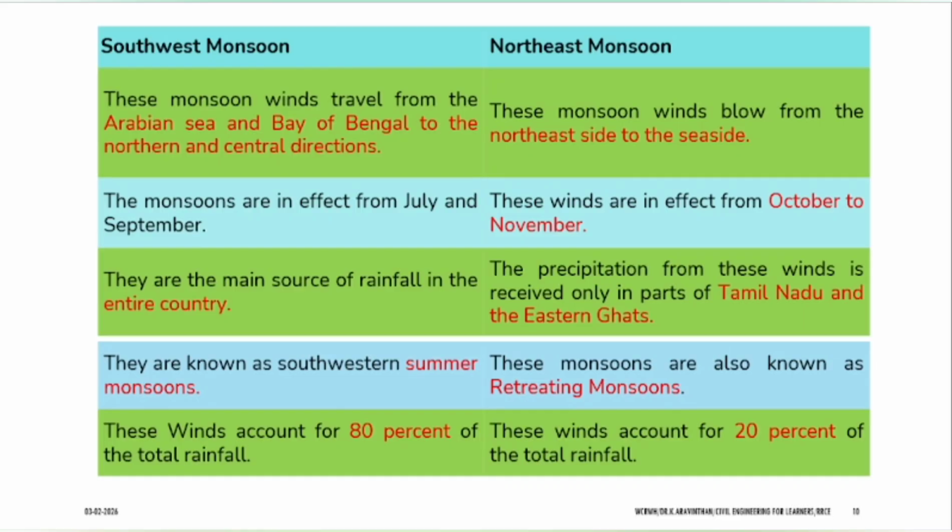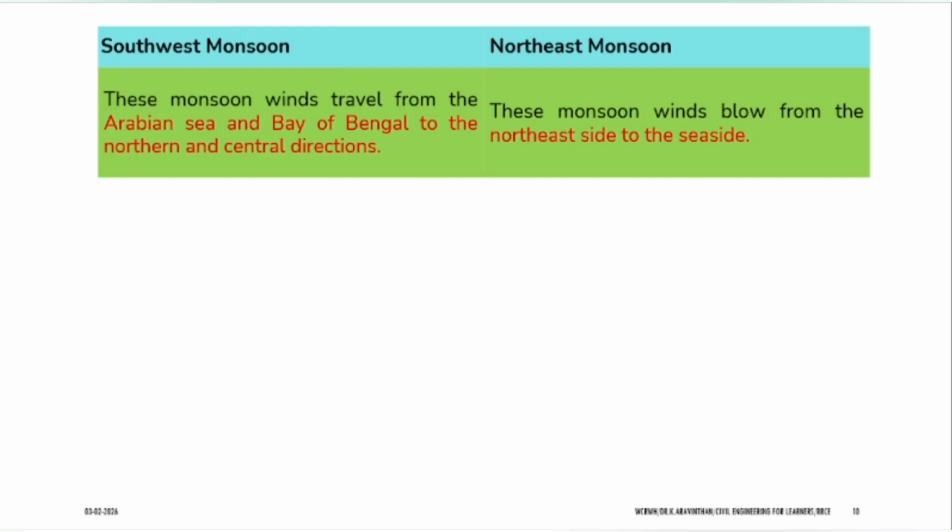Sir, I want to understand in a single picture, in the sense, southwest monsoon gives more rainfall to whom? Arabian Sea, Bay of Bengal. Do you have any idea which is the place in the world which has the highest rainfall? In India, Meghalaya.